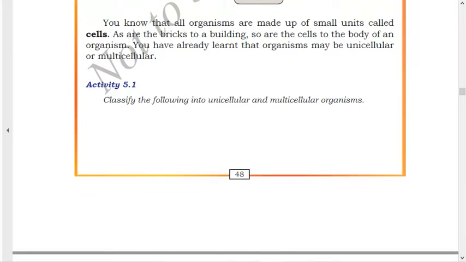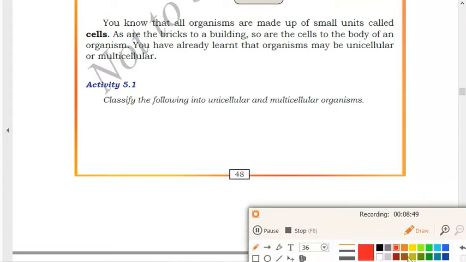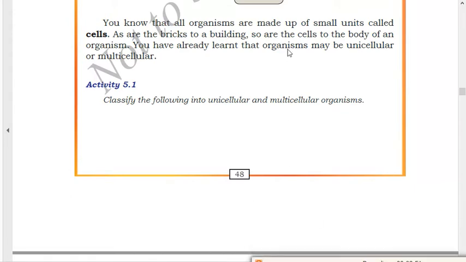Okay, first of all, line by line we'll read this chapter. You know that all organisms are made up of small units called cells. Just now I have told you that every organism is made up of cells. For example, in chemistry I have told you that atoms are the smallest unit by which everything is made, like matter, tables, chairs, elements, everything is made up of matter.